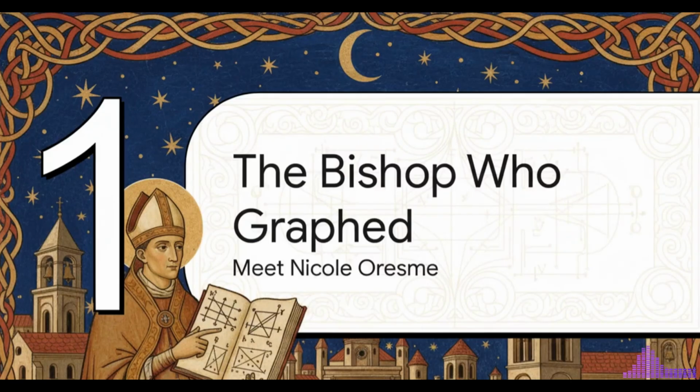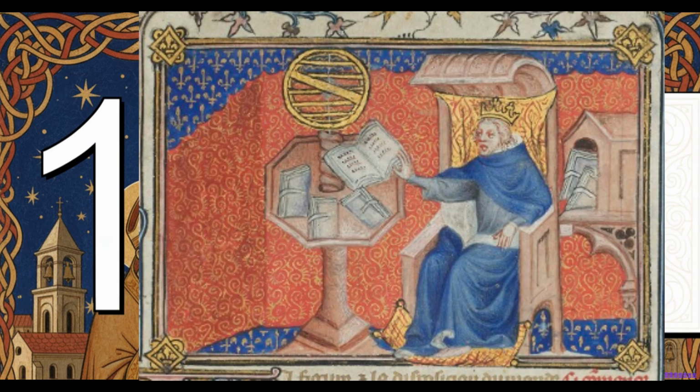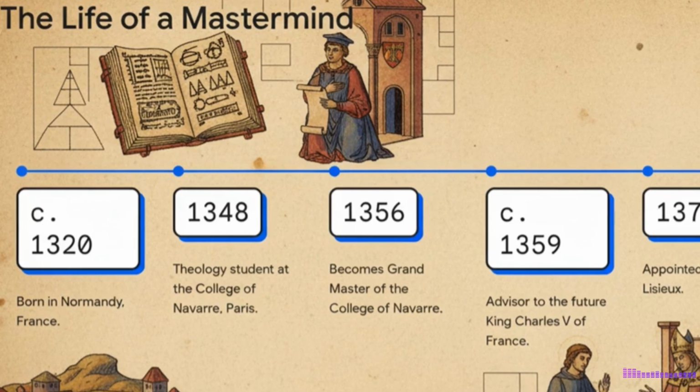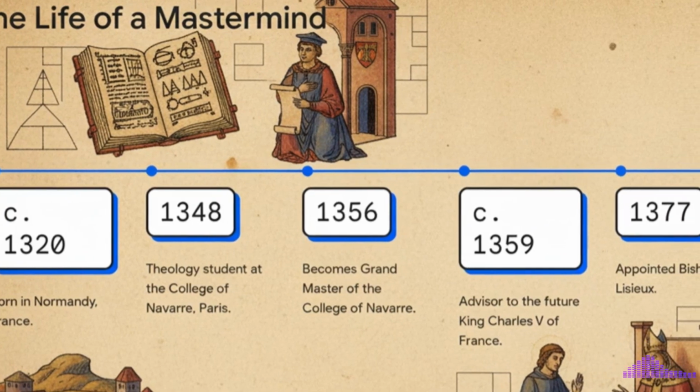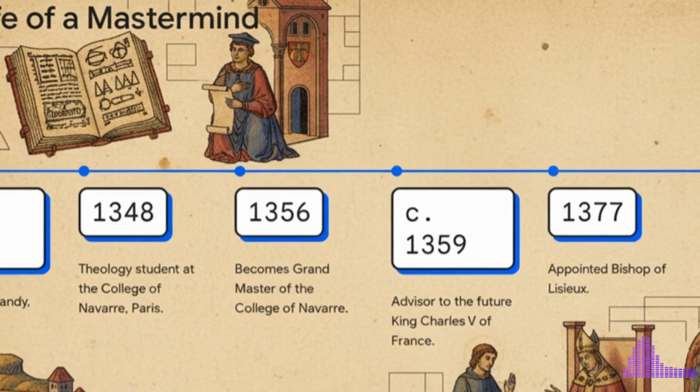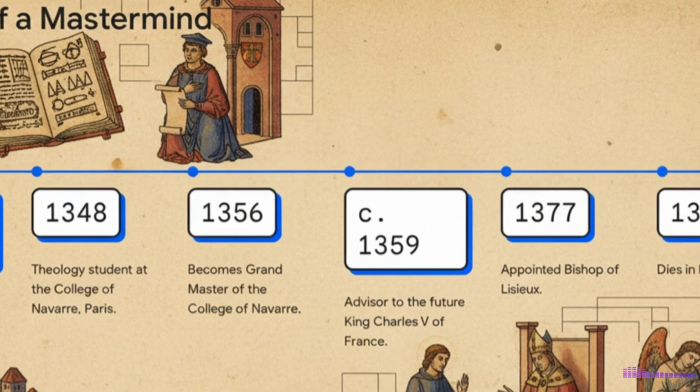So who was this guy, Nicole Oresme? Well, he was anything but a simple scholar living in the so-called Dark Ages. This man was a genuine intellectual powerhouse, one of the most original and brilliant minds at the University of Paris, which at the time was the center of the intellectual world. And his career path was, frankly, meteoric. He starts out as a theology student and then becomes the Grand Master of the incredibly prestigious College of Navarre. From there, he becomes a trusted advisor to the future King of France, Charles V, and eventually gets appointed bishop.